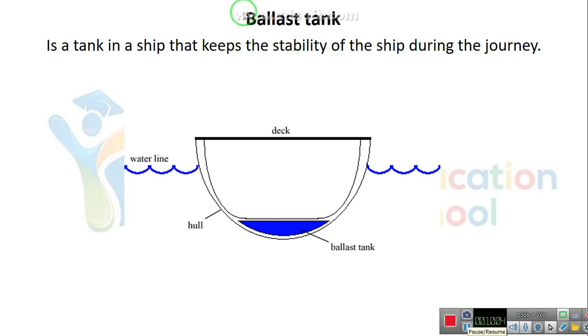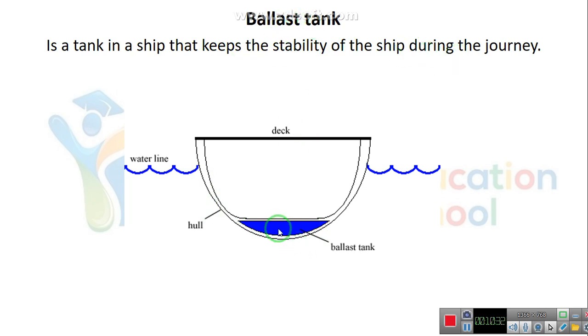So again, a ballast tank is a tank in a ship that keeps the stability of the ship during the journey. What do I mean by the word stability? The word stability means helping the ship not to go left and right, okay? Helping the ship to be stable. So it maintains or keeps the stability of the ship during the journey.